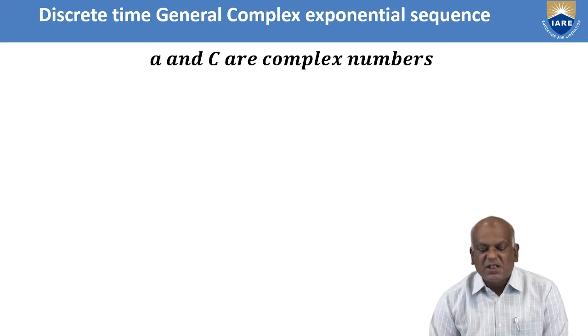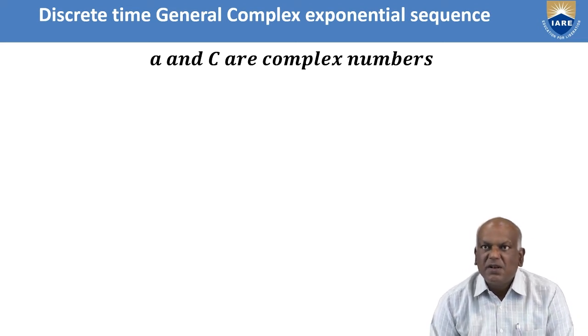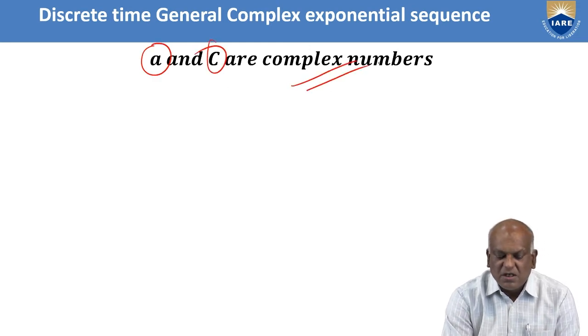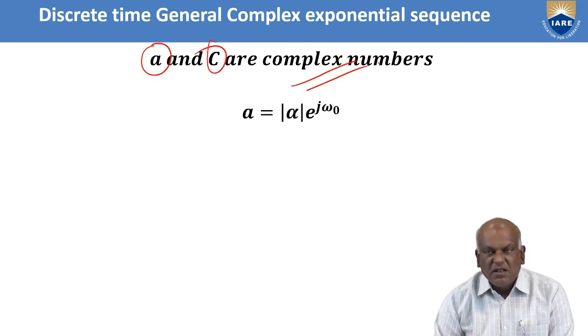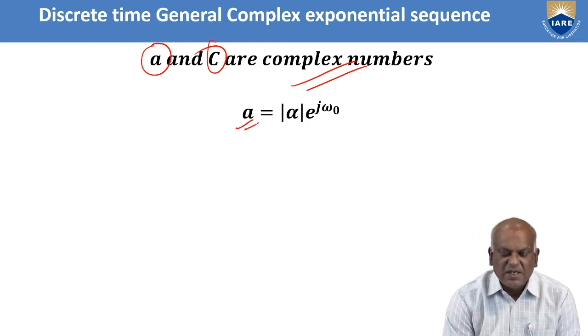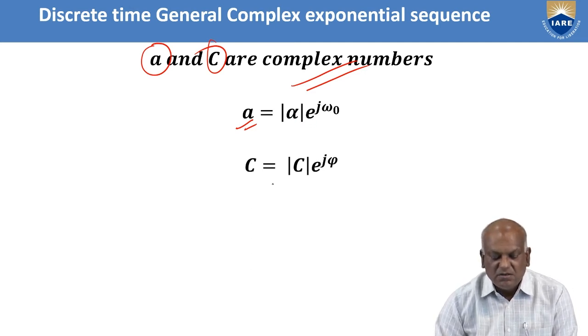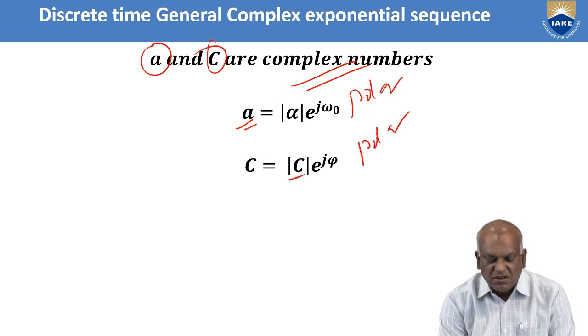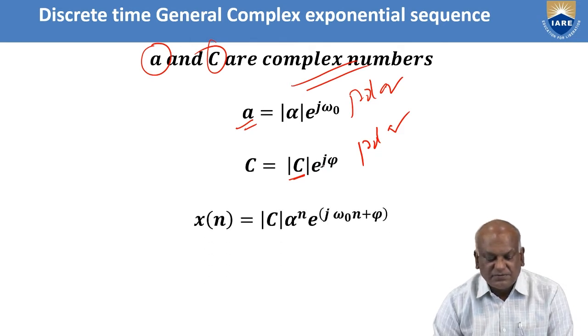This is in general a complex exponential sequence. Both c and alpha are complex numbers. These two numbers can be expressed in polar form. The alpha value can be expressed in polar form: the magnitude of alpha, e power j omega naught. C also has a polar form: C e power j phi.